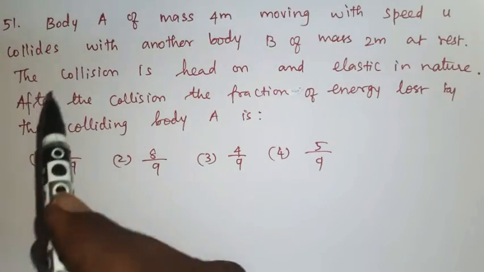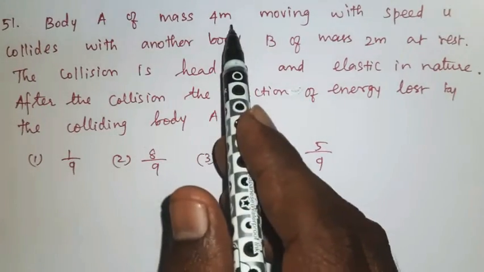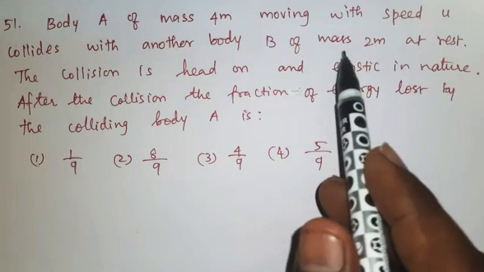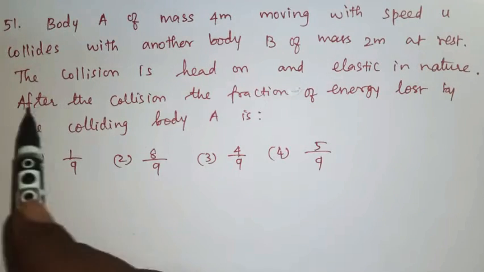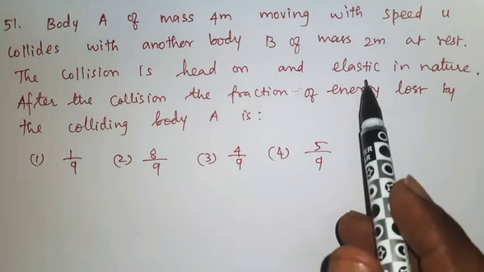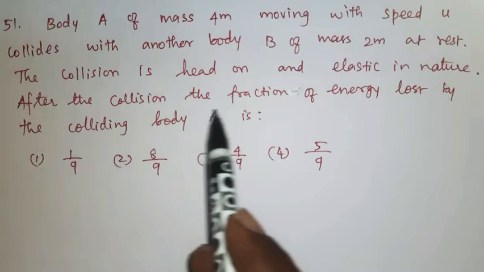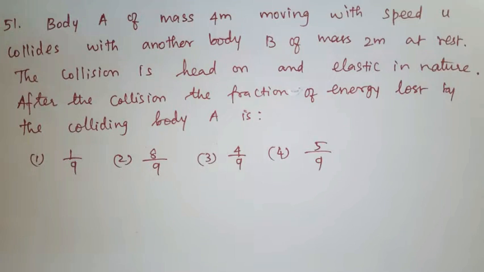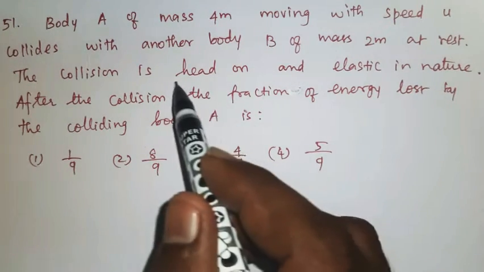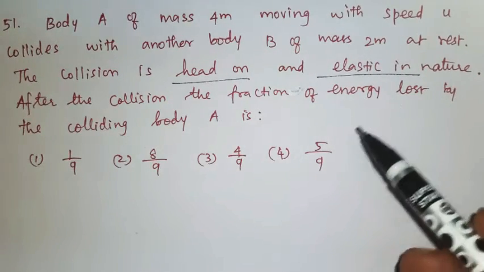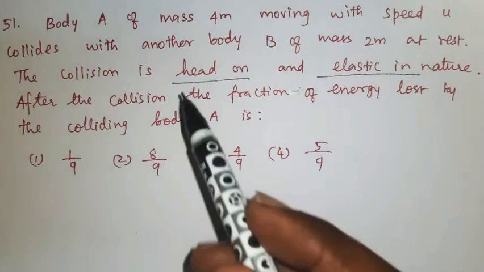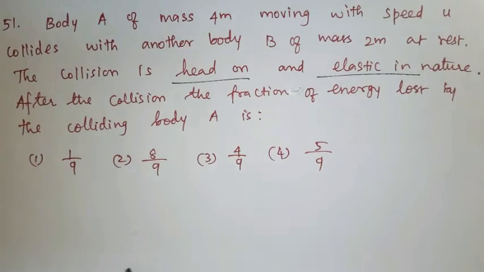Question number 51. Body A of mass 4m moving with speed u collides with another body B of mass 2m at rest. The collision is head-on and elastic in nature. After the collision, the fraction of energy lost by the colliding body A is? We are given a head-on collision and an elastic collision. Elastic collision is nothing but no change in the kinetic energy, and head-on collision is nothing but the collision occurs in the same straight line.